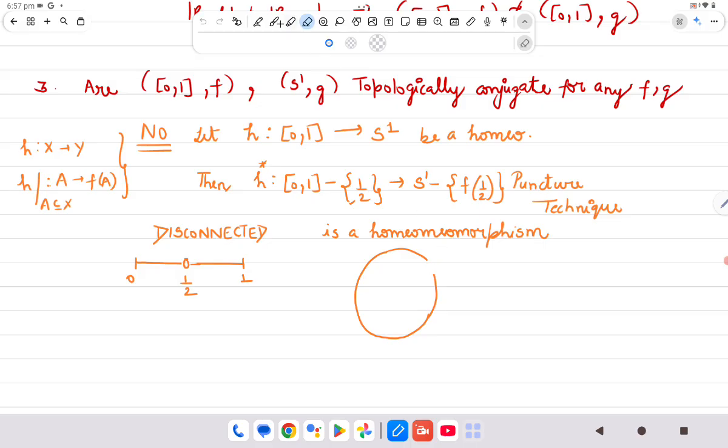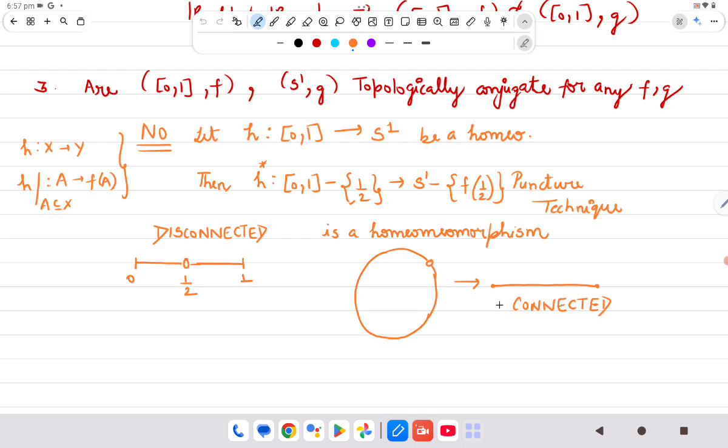If I remove this point, I can still look at it as a wire like this. I removed a point and opened it up, so it is still connected.